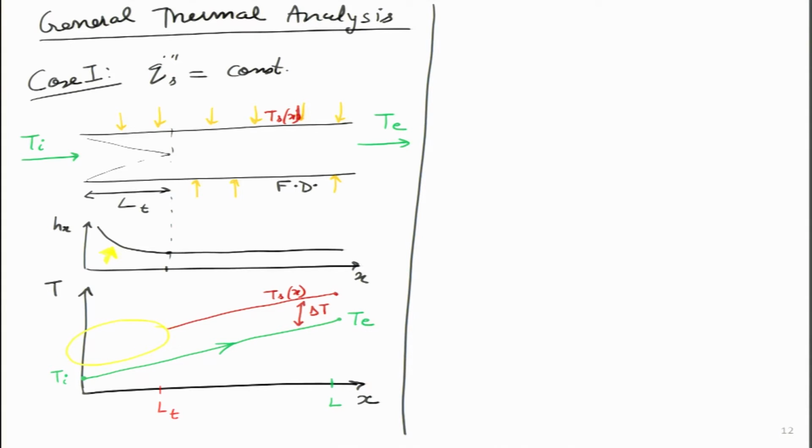This is the local convective heat transfer coefficient. After the flow has become fully developed, it remains constant throughout. But what I am interested in over here is figuring out the trend of the temperature of the pipe.